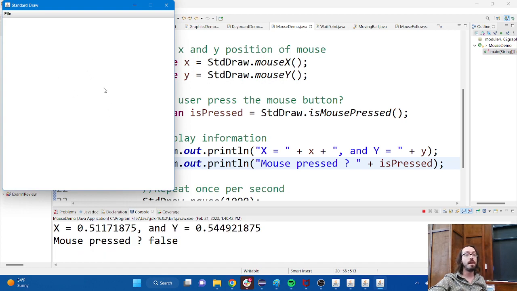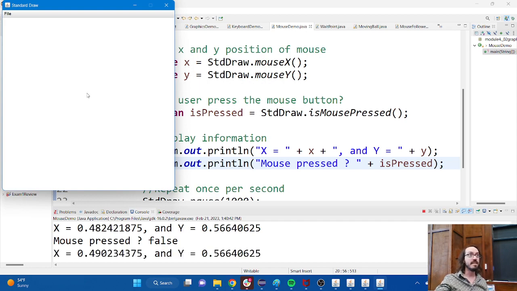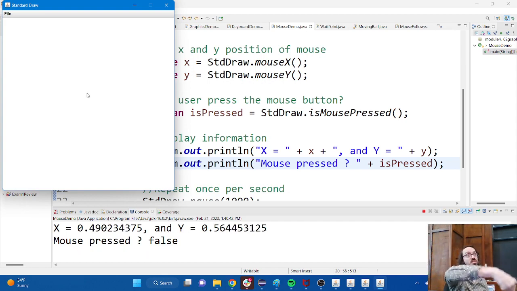As far as whether the mouse has been pressed or not, I think it's worthy of some clarification. We usually don't talk about mouse presses. We usually talk about mouse clicks. So a click is a press and a release. So when I say is mouse pressed, I'm asking, is the mouse button currently pushed down?